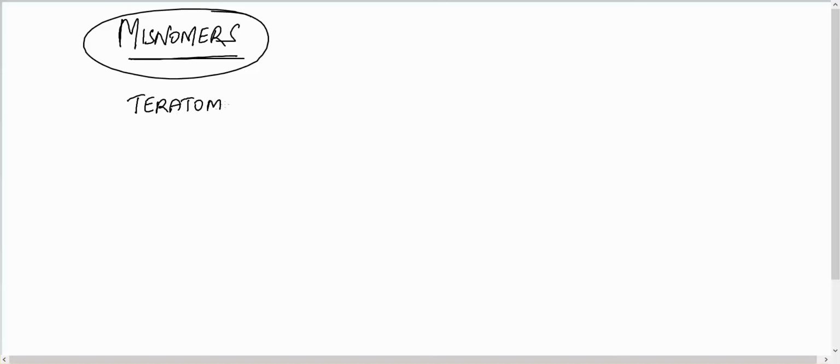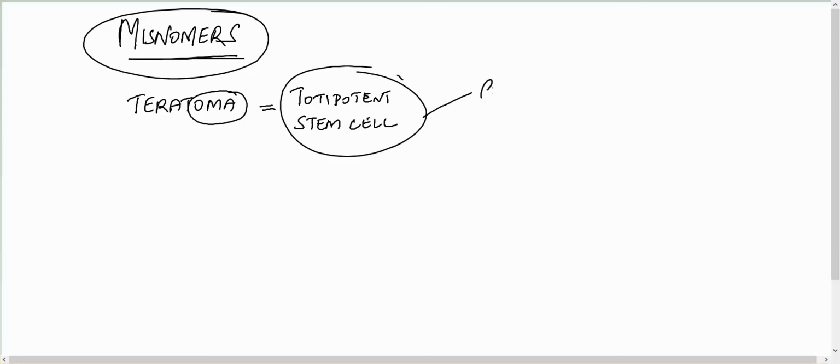teratoma. We all will think it is a benign tumor because it has oma in the end. Actually, this tumor comes from the totipotent stem cell, and this tumor could be benign or it could be malignant. So it is a misnomer. The name looks like a benign, but it could be malignant.